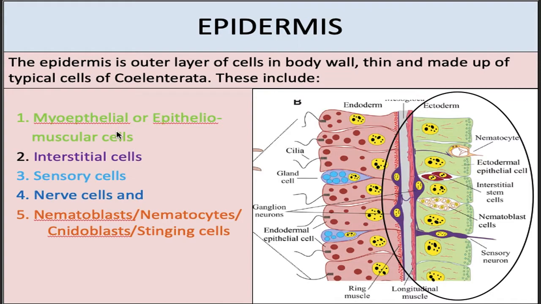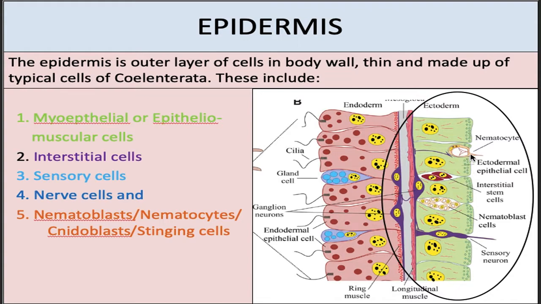Other than myoepithelial cells in the epidermis, there are interstitial cells which are like totipotent cells, and they divide and differentiate into different cells of the epidermis. Other than those, there are sensory cells which are embedded in between myoepithelial cells. The function of sensory cells is to sense the water and the surrounding environment. There are nerve cells which are present in between the layer of epidermis and gastrodermis.